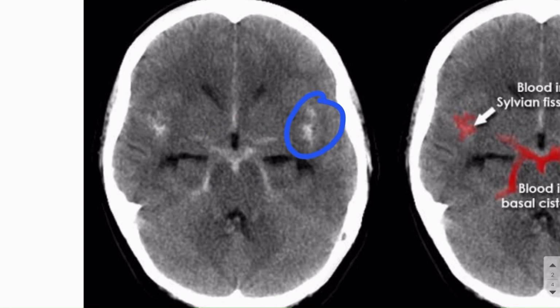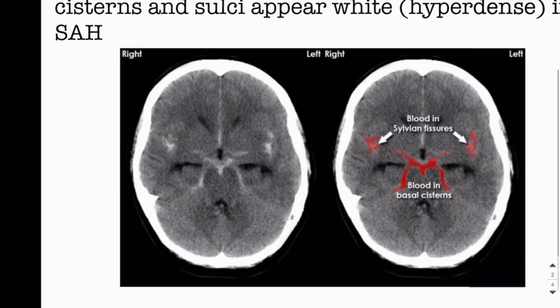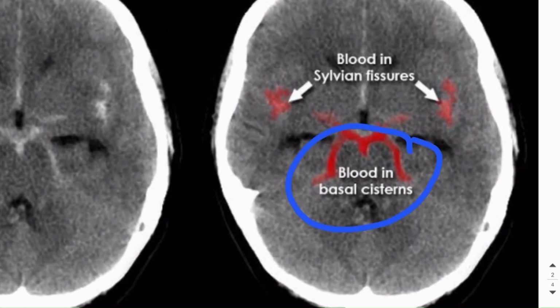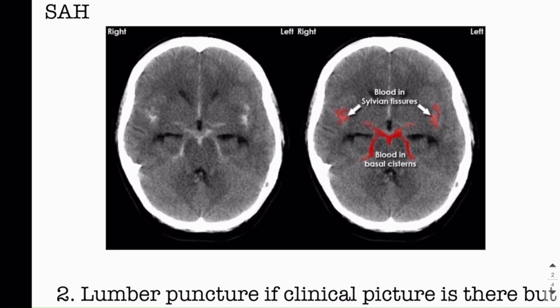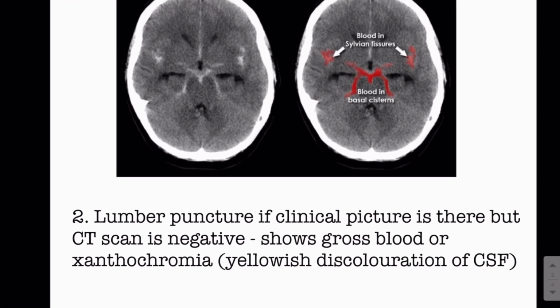So guys, this is the Sylvian fissure over here. These are the lateral fissures or the lateral sulci. These fill up with blood, creating a white region or hyperdense region. You can also see this white area, which is due to the blood in the basal cistern, which is the subarachnoid cistern. Right, this is the characteristic CT of subarachnoid hemorrhage.